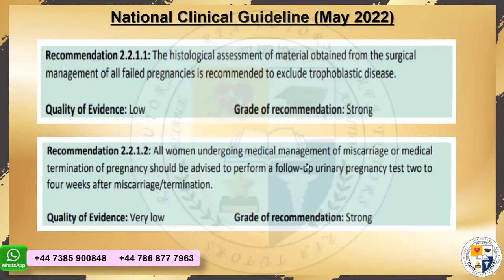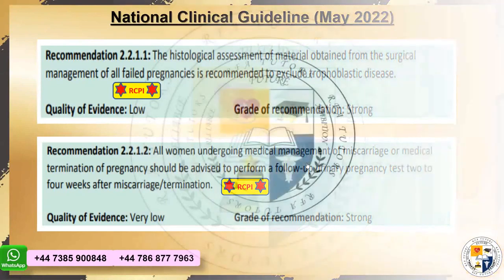What about the first recommendation, 2.2.1.1? Is it the same? What do you guys say? What about the histological assessment in the Green Top guideline? This is specifically asked in MRCPI. Now, how we have to train ourselves. Today, I'm not only covering the topic, I'm telling you the way to study for MRCPI, right?